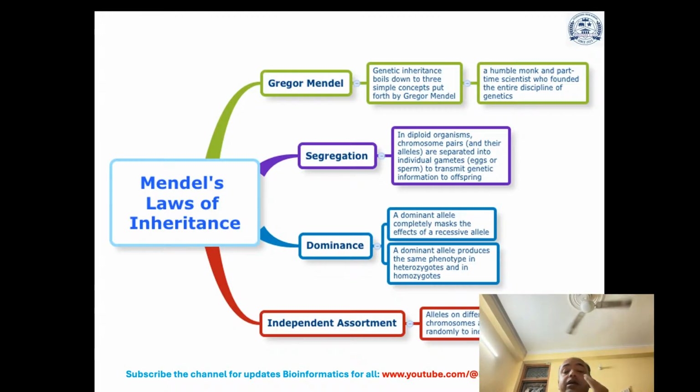Now, in segregation, in diploid organisms, chromosome pairs are separated into individual gametes to transmit genetic information to the new offspring. Law of dominance: a dominant allele completely masks the effects of a recessive allele, and a dominant allele produces the same phenotype in heterozygotes and in homozygotes. Now, the law of independent assortment: alleles on different chromosomes are distributed randomly to individual gametes.